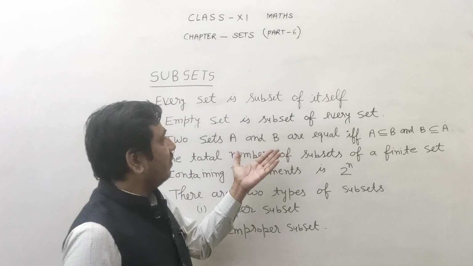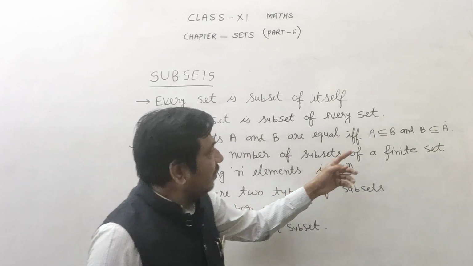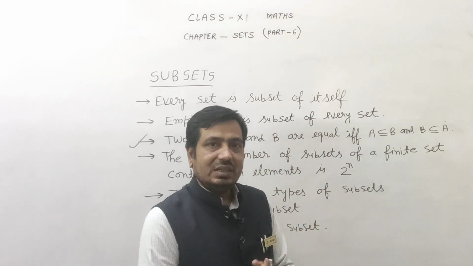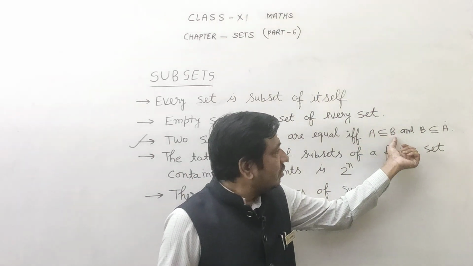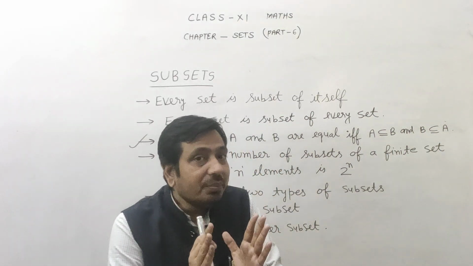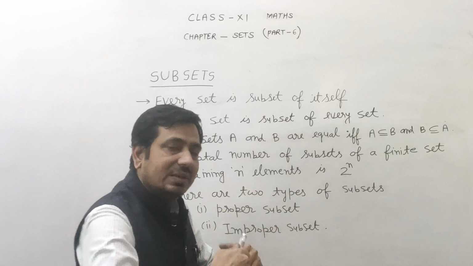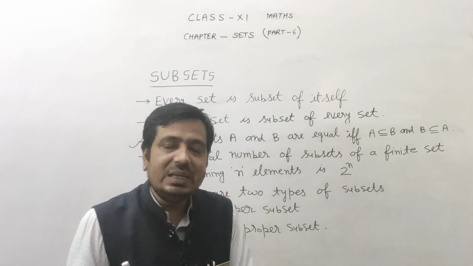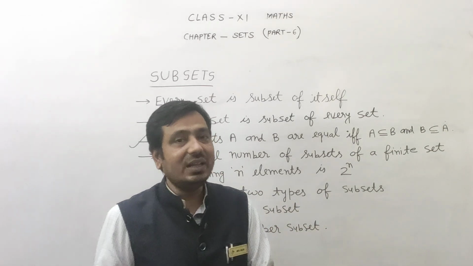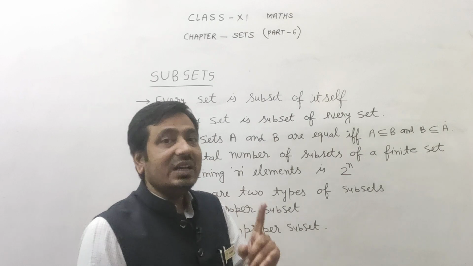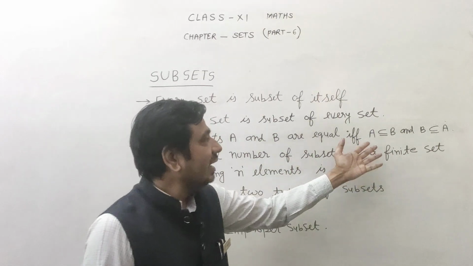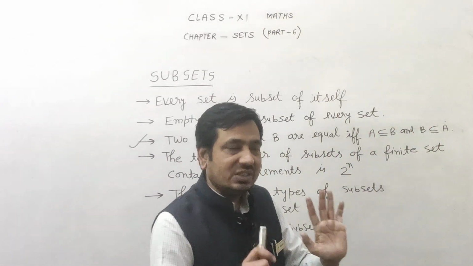Now class, one more result is here. You know what equal sets are. When A and B are two sets such that A is a subset of B and B is a subset of A, the result is A equals B. Class, when A is a subset of B, it means all elements of A are present in B, and B subset of A means all elements of B are present in A. The result is A and B are equal sets. It is an important result. When A and B are equal, it means A and B are subsets of each other.